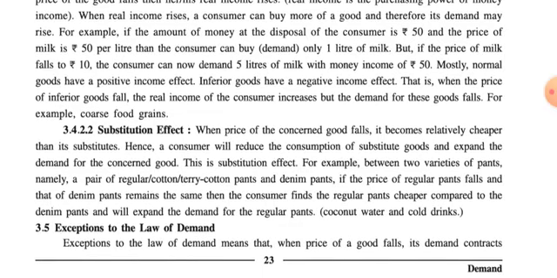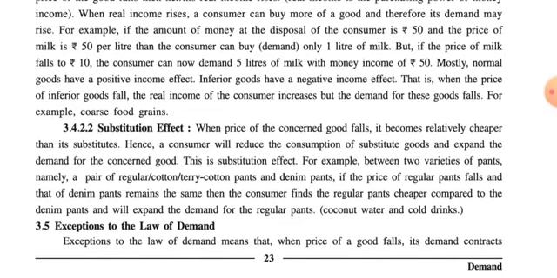Let us take an example again, that there is a difference between the price of tea and coffee. The price of coffee is higher and the price of tea is lower. Say for example, if we are drinking tea or coffee at some tea stall, then the price of tea is rupees 7 while the price of coffee is rupees 10.